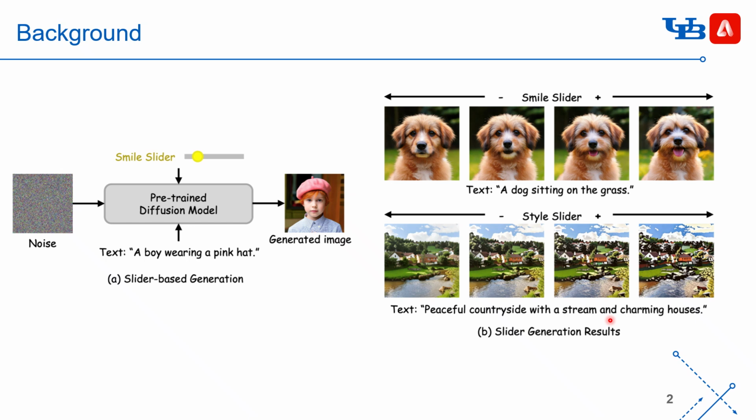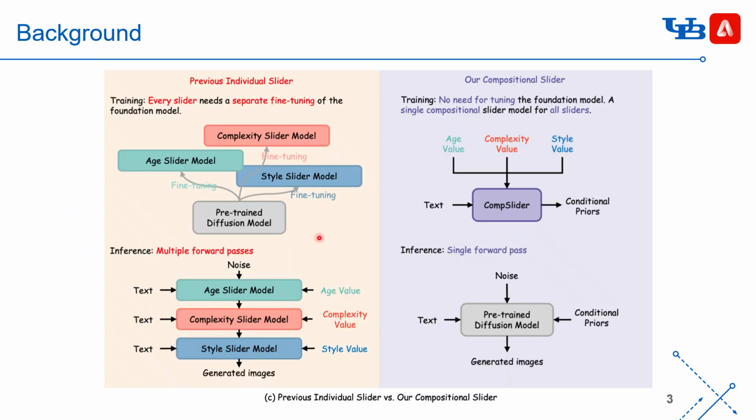However, challenges remain: ensuring the slider values reflect smooth and continuous changes, and preserving structural consistency such as identity across adjustment. Prior slider methods train a separate model for each attribute, such as age, complexity, or style.